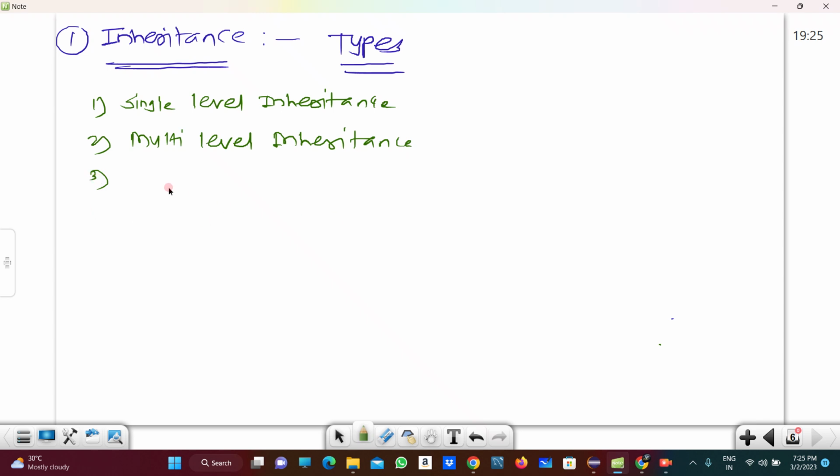Third one is hierarchical inheritance. Fourth one is multiple inheritance, which I'm writing in a different color.